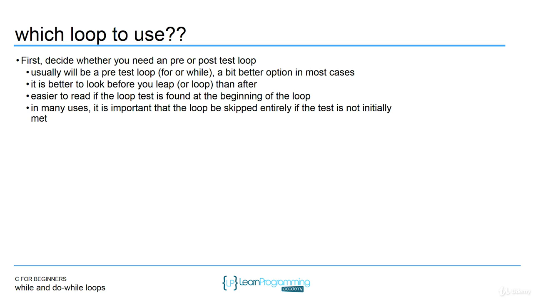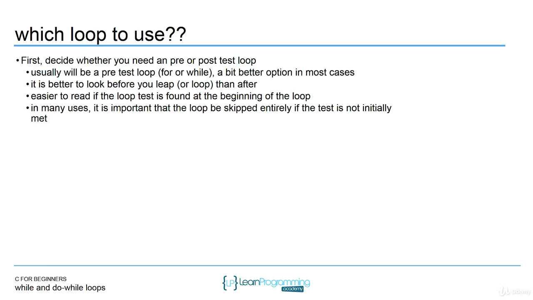So we've learned all about these loops: the for loop, the while loop, and do while. What loop should you use? Well, the first thing you have to decide is whether you want it to be pre-test or post-test. Do you want it to execute at least once, or not? If you want it to execute at least one time, then you're going to use the do while. If that's not a condition, then you can use the for or the while.